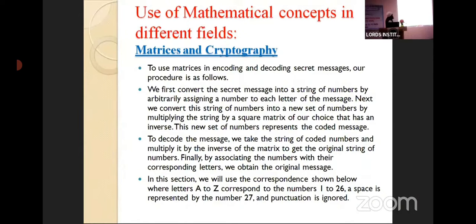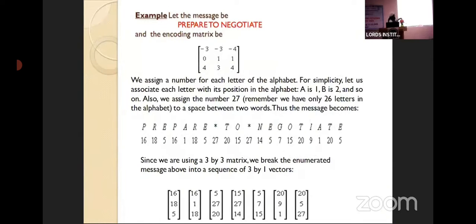For example, you see this. I am taking a message. I want to send this message to some particular person. What is the message? Prepare to negotiate. I am sending this message to some particular person, prepare to negotiate. So first I am encoding this. That encoded message will reach the receiver. Then I will give the key. Then by using that key, he will decode and he will get the message.